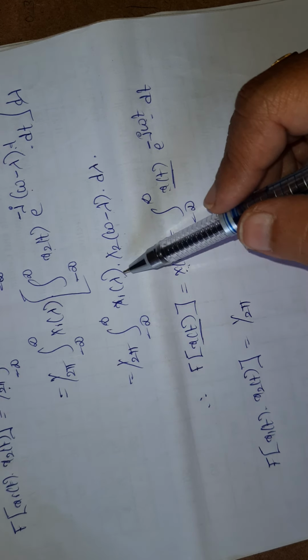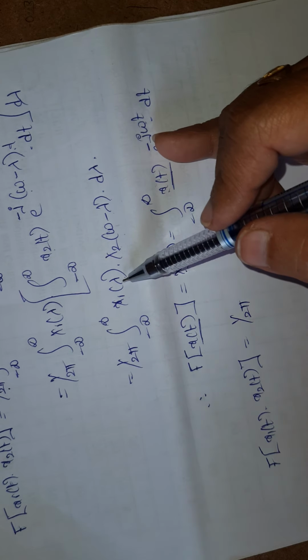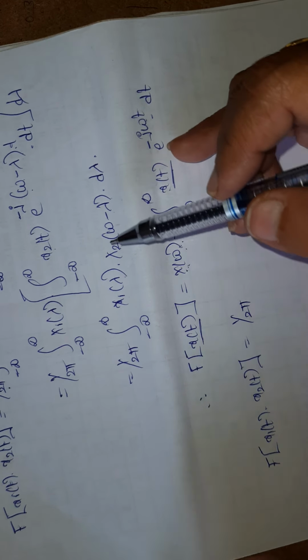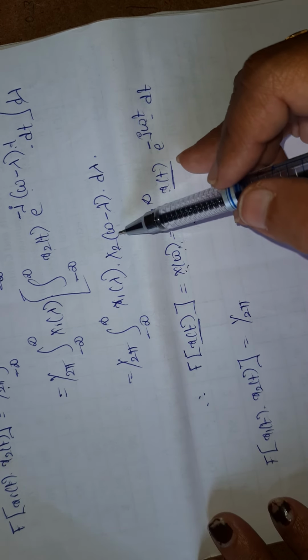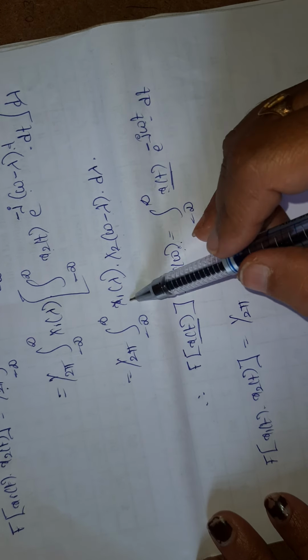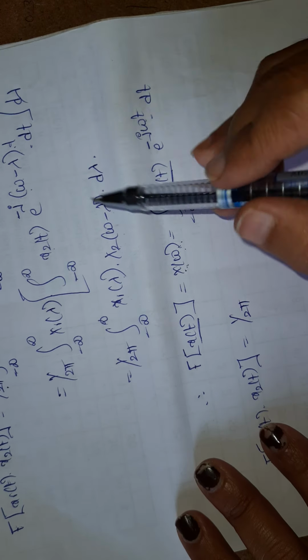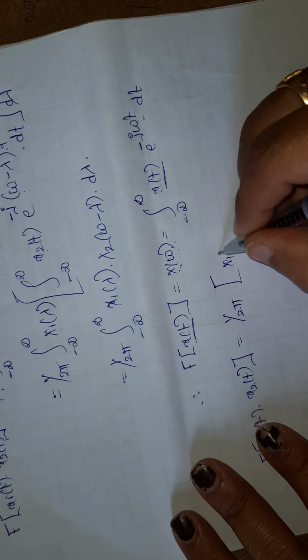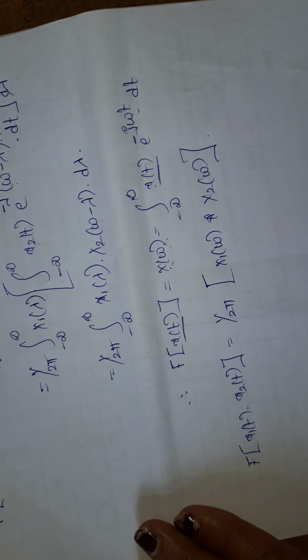Whatever the variable, there is no need to concentrate on the type of variable we have. Tau, lambda, those are just dummy variables only. There is no need to concentrate on those. So this is nothing but the convolution formula, the convolution between two signals, x1 of omega and x2 of omega. So x1 of omega convolved with x2 of omega. So this is the final formula.